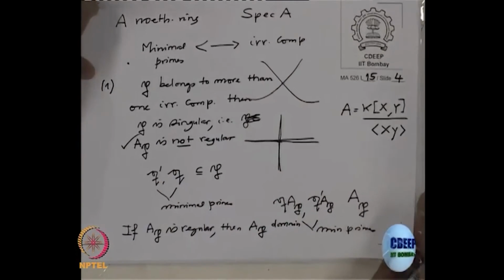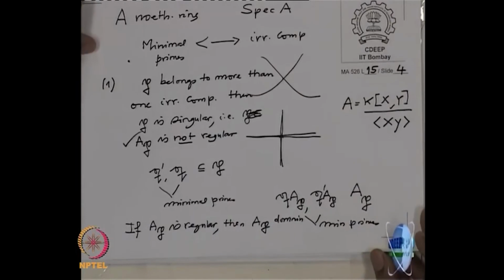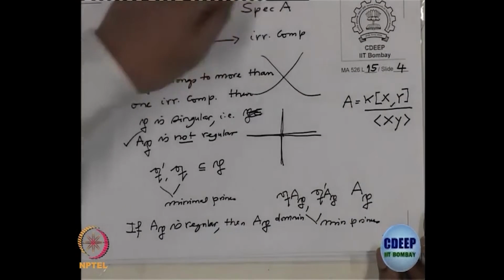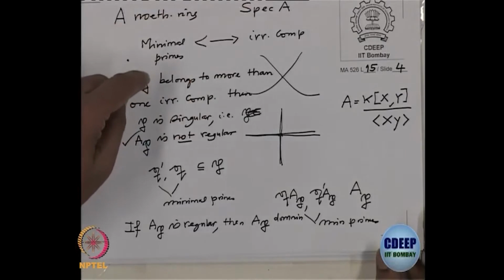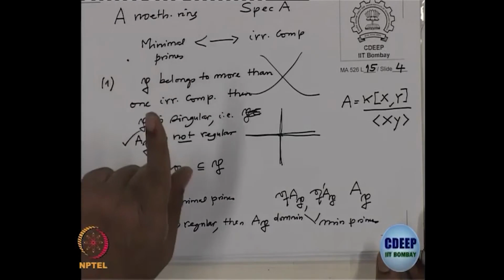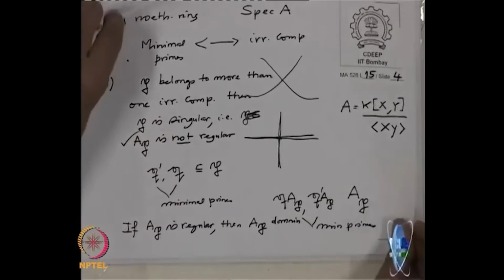So, when one wants to draw a picture of a spectrum of a ring where P is a point there, if at P it is non-singular, that means P should belong to only one irreducible component. Okay.